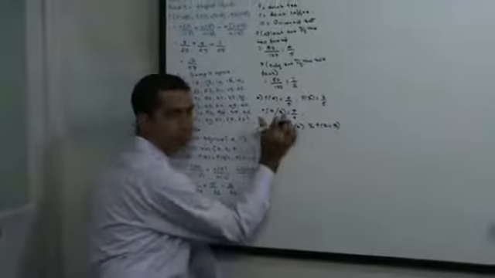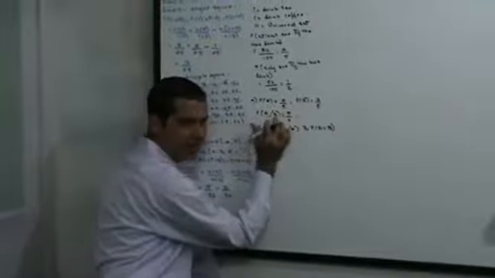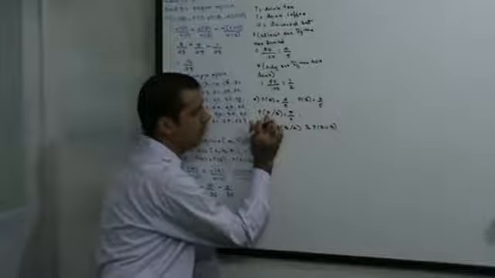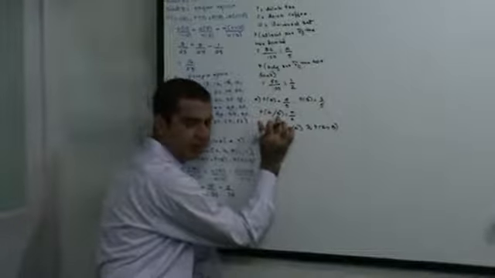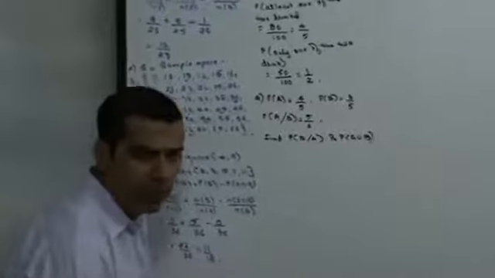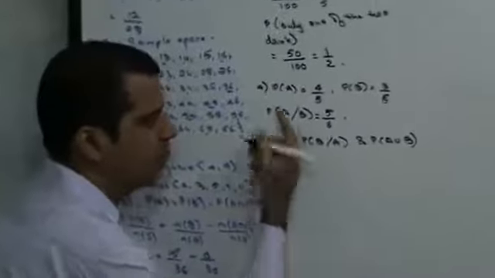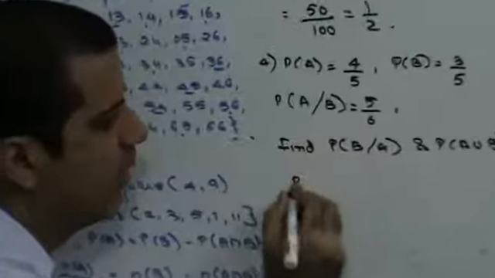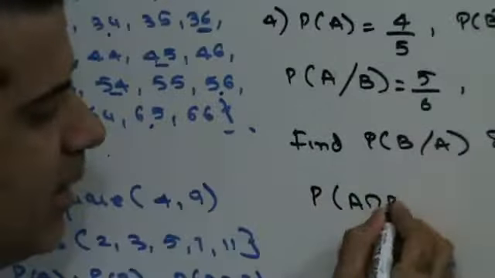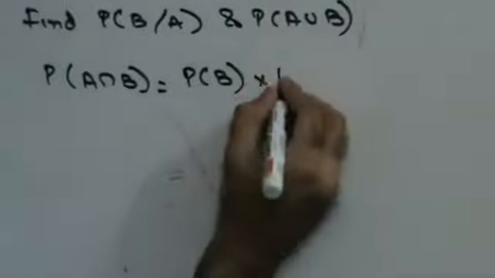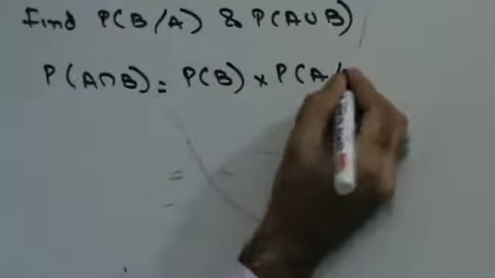And this is how we write it. If the two events are A and B, what is the probability that A occurs when B has already occurred? Right? And we write it as a division sign. Now what is the formula for conditional probability? This is called as conditional probability. Formula is probability of A intersection B is, suppose if I write probability of B into probability of A when B has occurred.